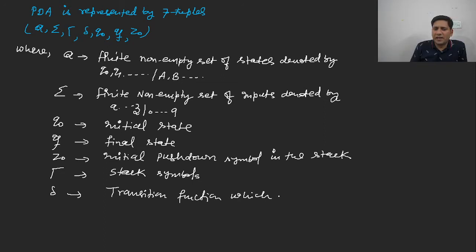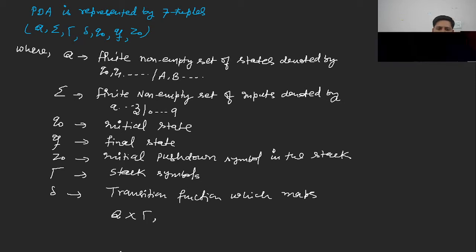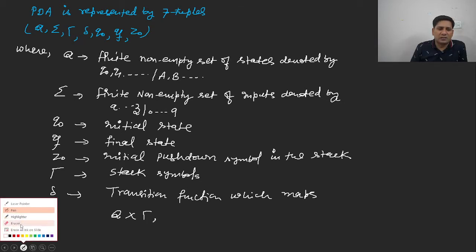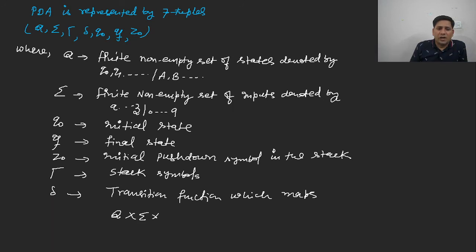The mapping will be Q, sigma, gamma, or you can write it like this: Q, sigma, gamma tends to Q, gamma star. Tends to Q, gamma star.